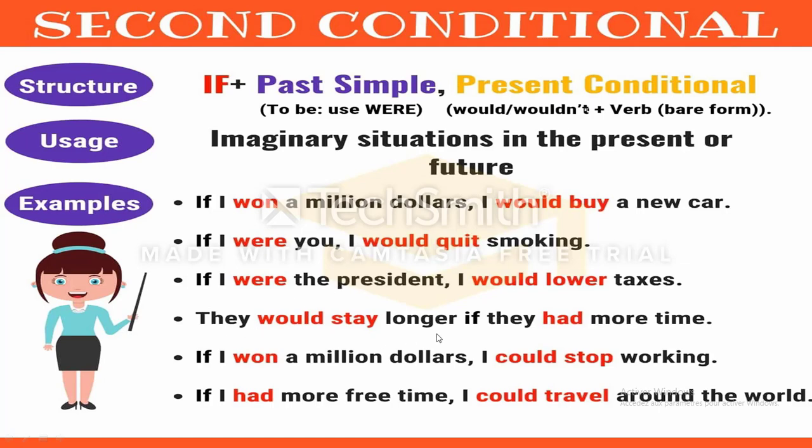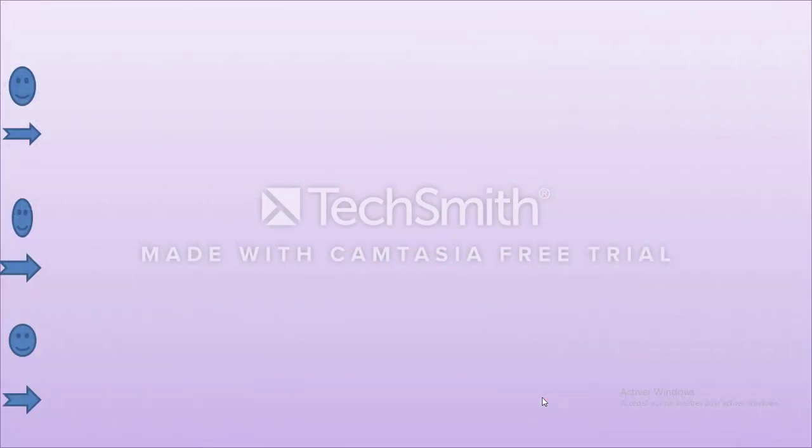They would stay longer if they had more time. If I won $1 million, I could stop working. I could stop working, but actually I don't win anything. If I had more free time, I could travel around the world, but I don't have any free time, I'm working all the time. So let's go to the exercise here.